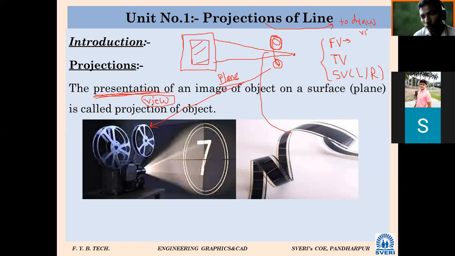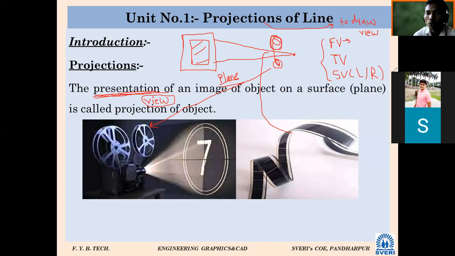And which are the different types of views? Front view, top view, and side view. These are the three views. To draw the front view of the object, from where we have to see the object? Front view काढायचा असेल तर from the front side. Again, to draw the top view, from where we have to see the object? From the top side. And to see the side view of the object, from where we have to observe the object? From either left side or right side.